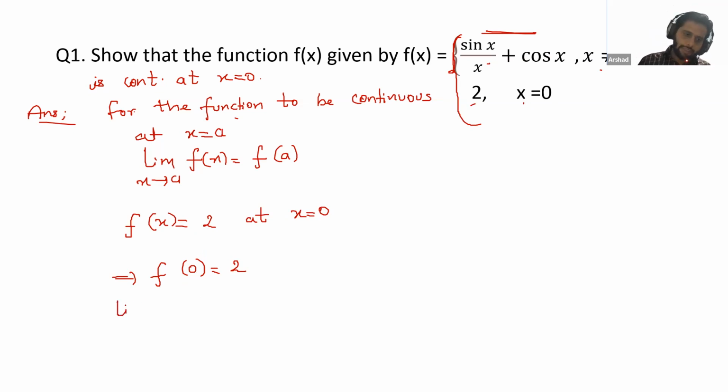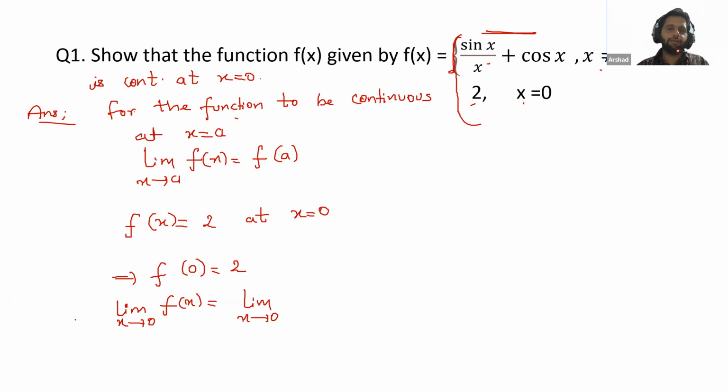Now next, limit x tends to 0, f(x). Noma, can you tell me which function we will use for the limit, first or second? Atif, good, second. Nabil Khan, which function will we choose for the limit, first or second? Second, very good.